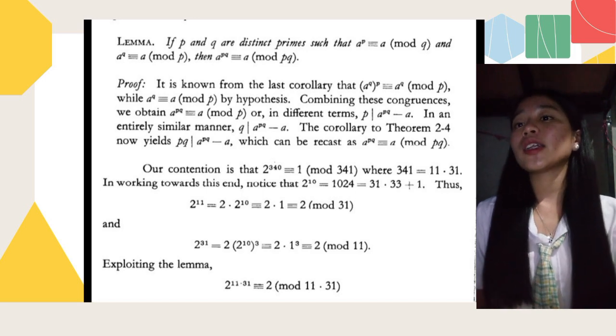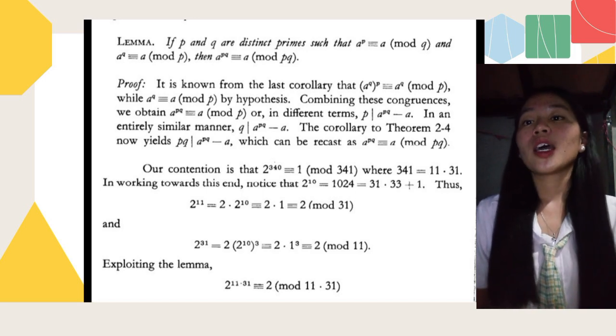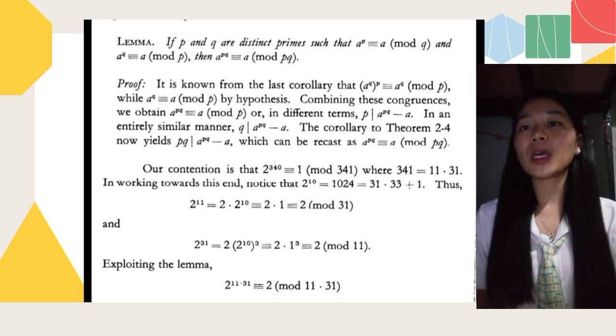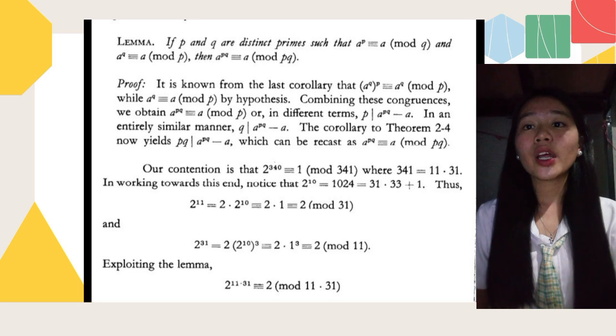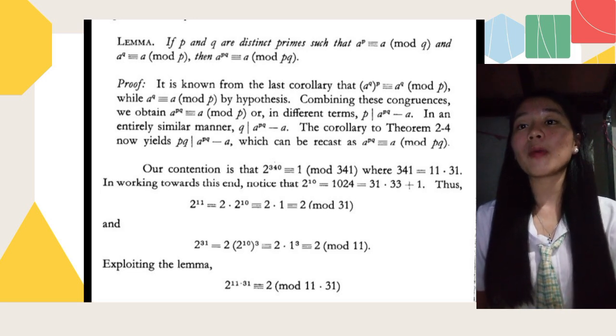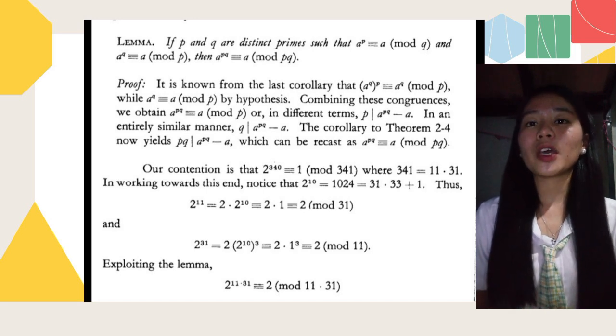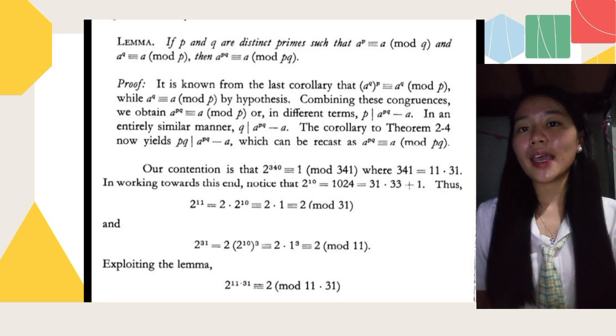In an entirely similar manner, q divides a^(pq) − a. The corollary to Theorem 2.4 now yields that pq divides a^(pq) − a, which can be recast as a^(pq) ≡ a (mod pq).